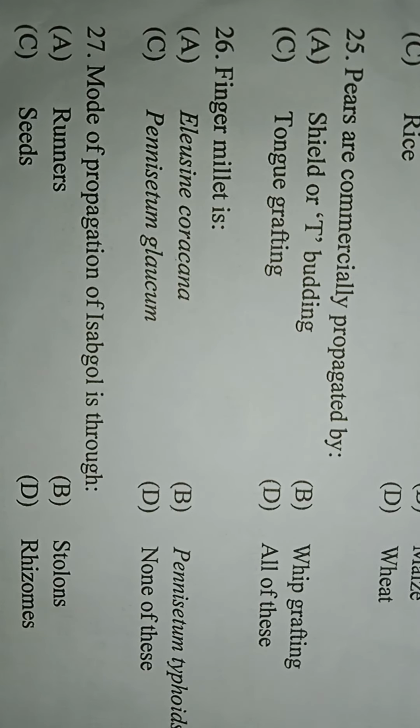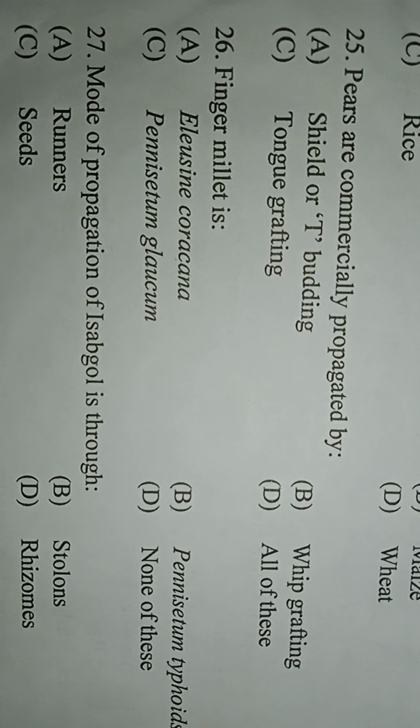Pears are commercially propagated by option A, seed or T budding, option B, whip grafting, option C, tongue grafting, option D, all of the above. So guys, this question is very confusing. If you know the correct answer, please comment in the comment box.